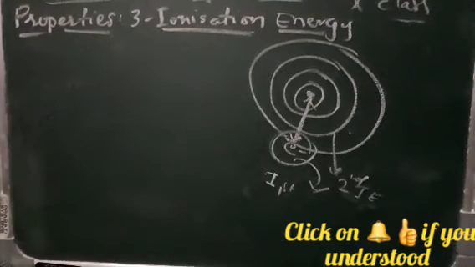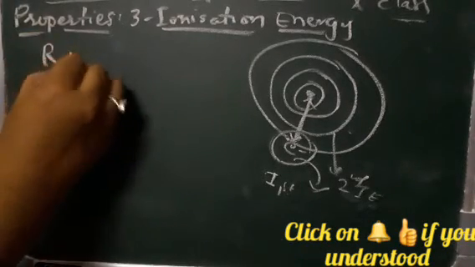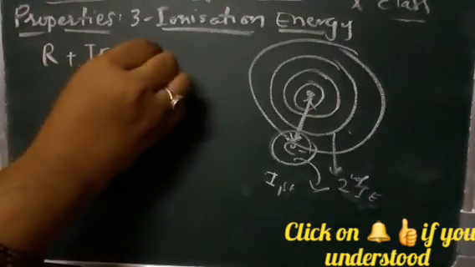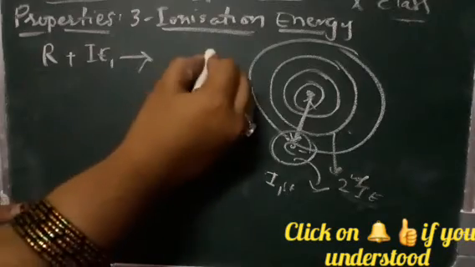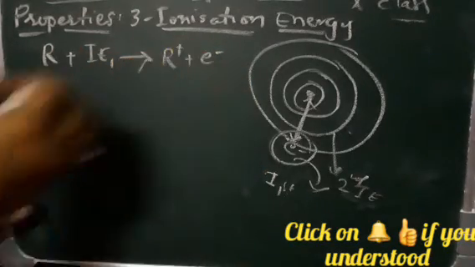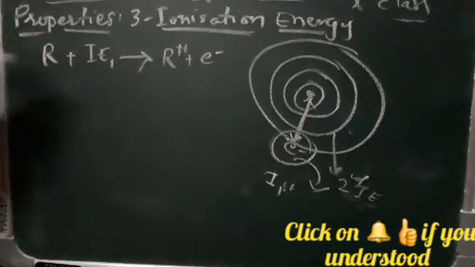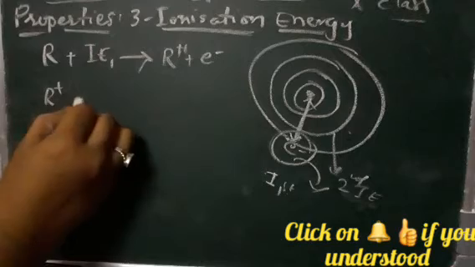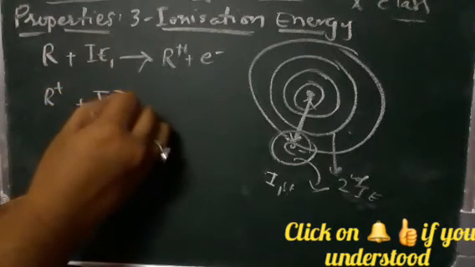For example, this is some element R. Now you have applied one ionization energy, that is the first ionization energy, and you have removed one electron, and what is left is R plus, that is valence 1. Now again on this R plus you are applying one more ionization energy.